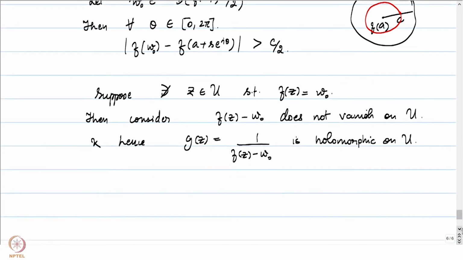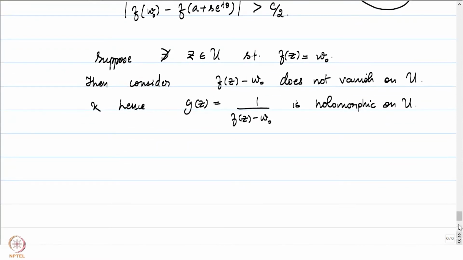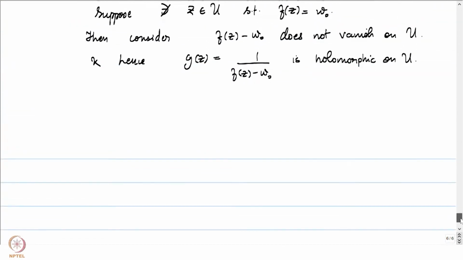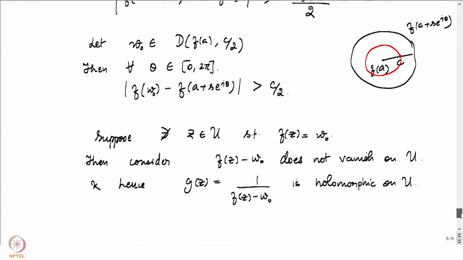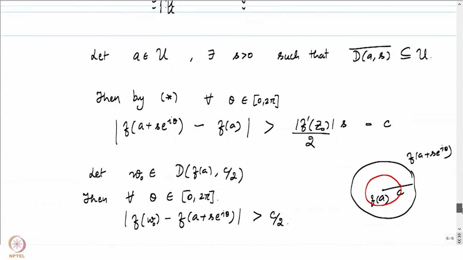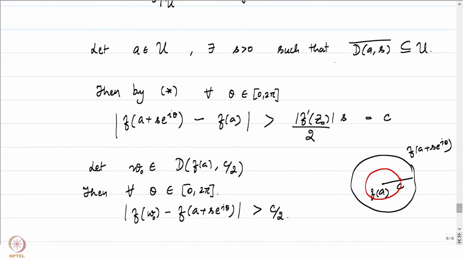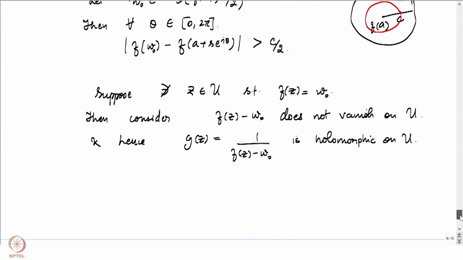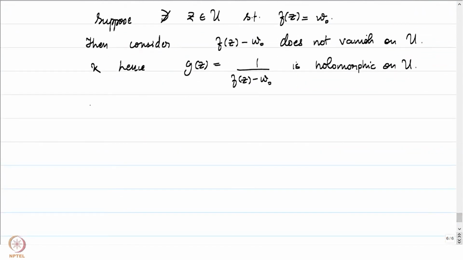Now let's invoke the maximum principle. We are in a perfect setup to apply the maximum principle to this holomorphic function g. And what compact set? The compact set that we are going to use is D(z0, s) bar, sorry, s bar. We will use this particular compact set and use the maximum principle. What can we conclude by the maximum principle?